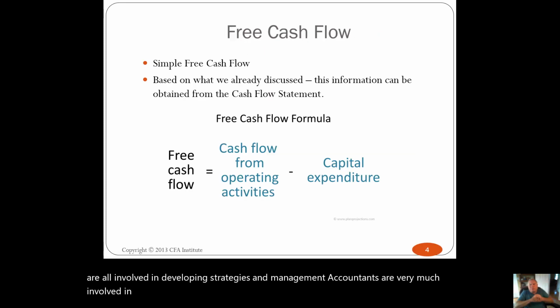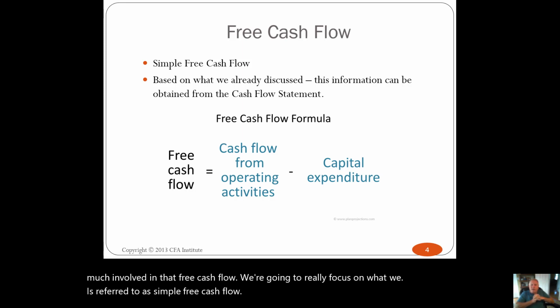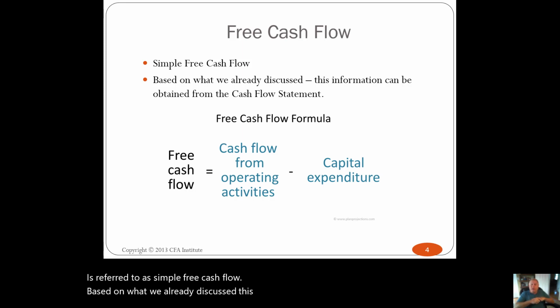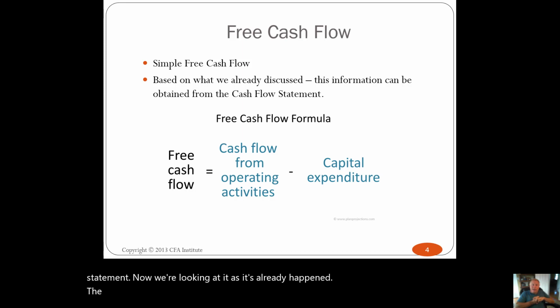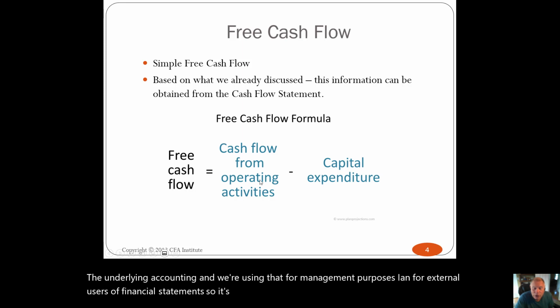Free cash flow, we're going to really focus on what is referred to as simple free cash flow. Based on what we already discussed, this information can be obtained from the cash flow statement. Now, we're looking at it as it's already happened, the underlying accounting, and we're using that for management purposes and for external users of financial statements. So it's pretty straightforward. Free cash flow equals cash flow from operating activities less capital expenditures.